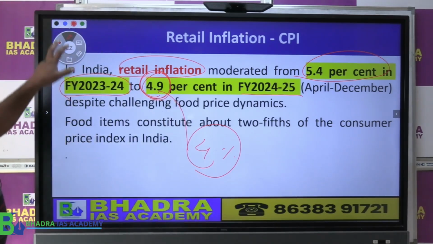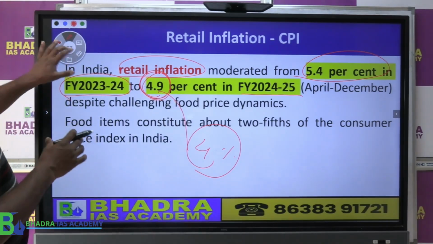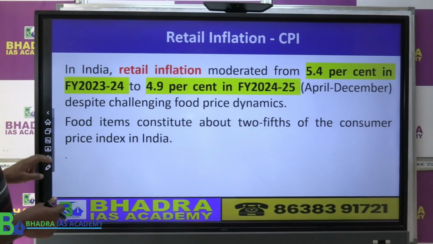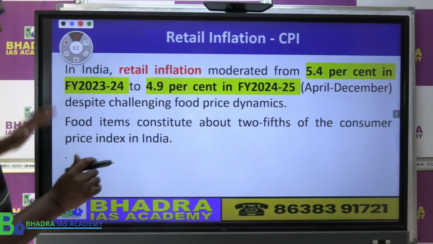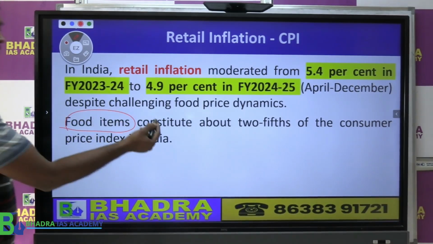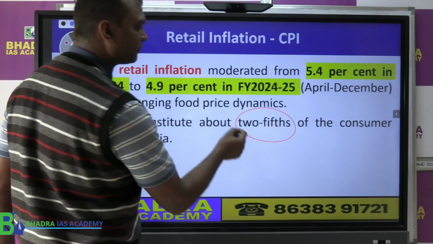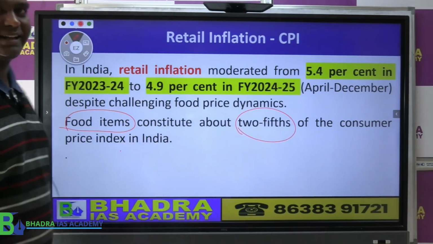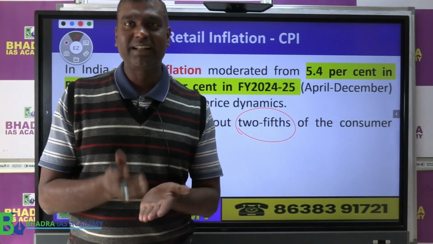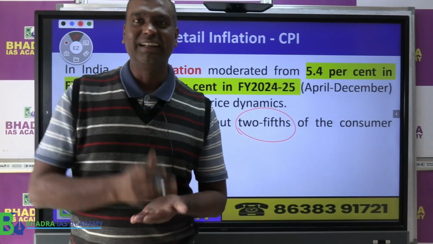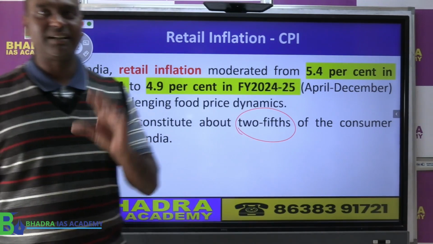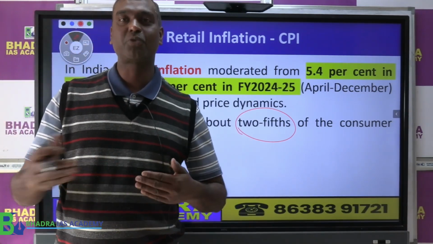Clear? Now, in the consumer inflation CPI basket, food items are also equally important. Why? According to the economic survey, food items contribute about 2/5 of the consumer price index in India. इसका मतलब क्या है? If consumer price index CPI का inflation बढ़ रहा है, there could be a main reason: increase in food item का inflation, because it contributes quite a bit.